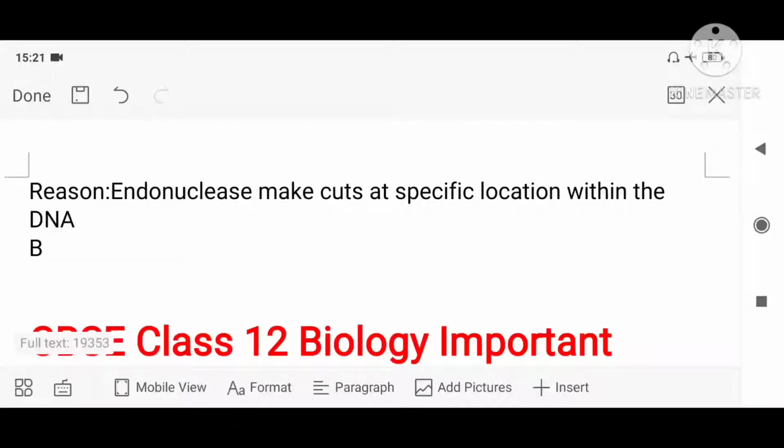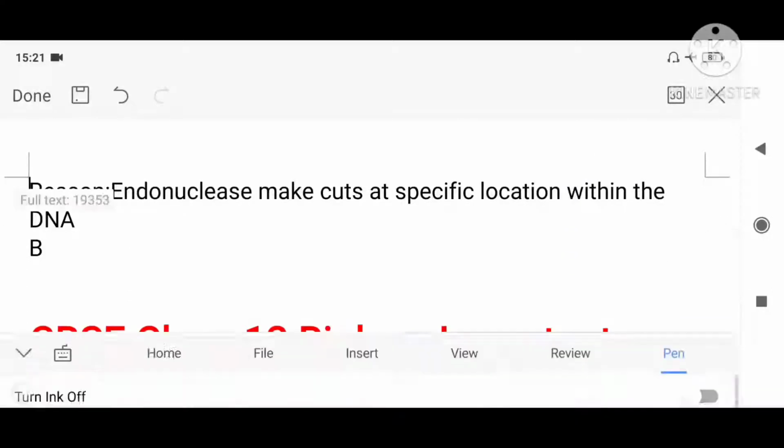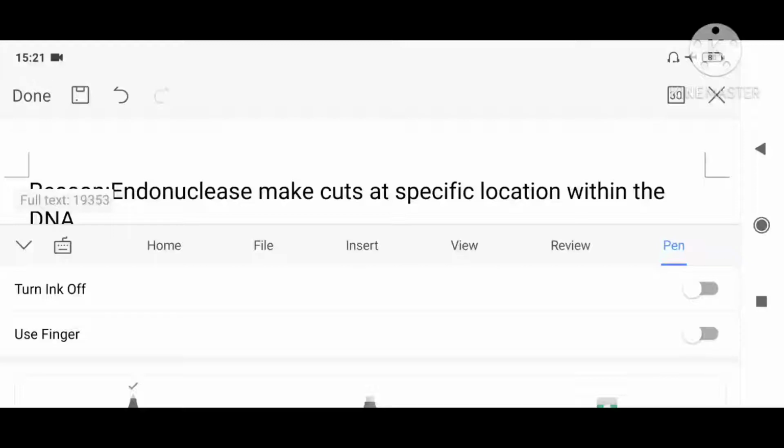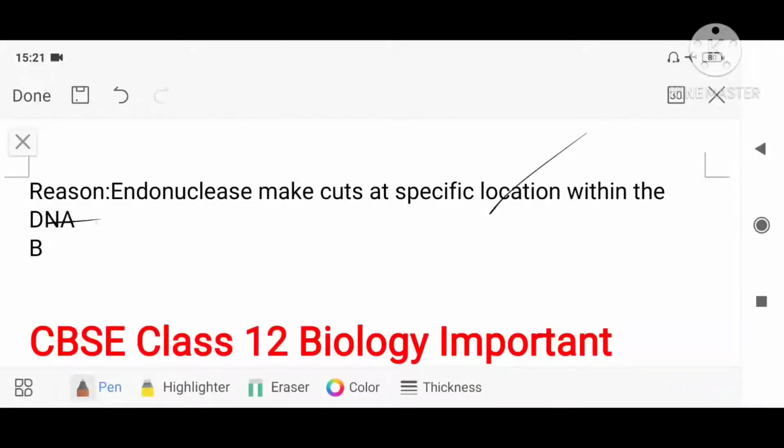So what is the next thing they have said? Endonuclease makes cut at the specific location within the DNA. Yes. So both are correct statements. One is exonuclease ends and endonuclease within. But the problem is that one is saying something about endonuclease and one is saying something about exonuclease. So the reason is not correct. That's why the answer will be B. Clear? So hope these assertion and reason questions you have understood.